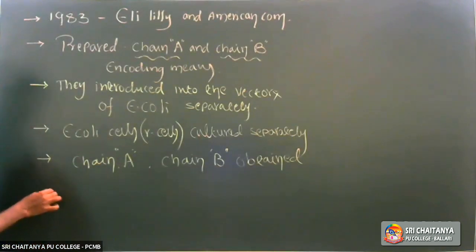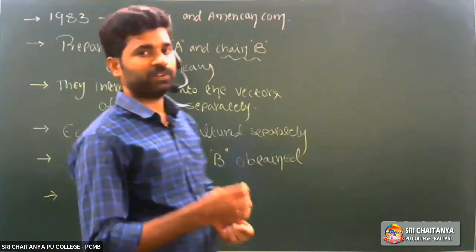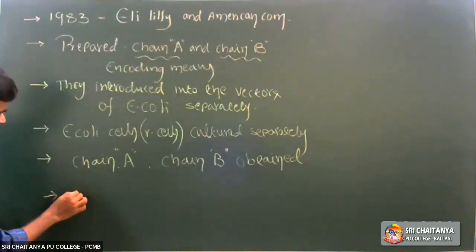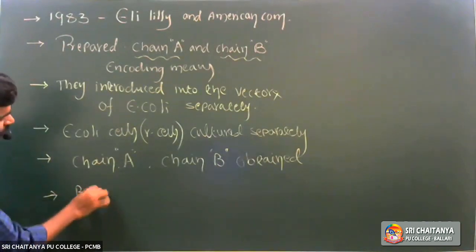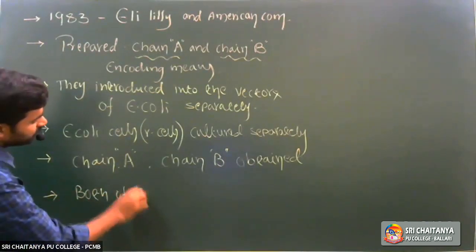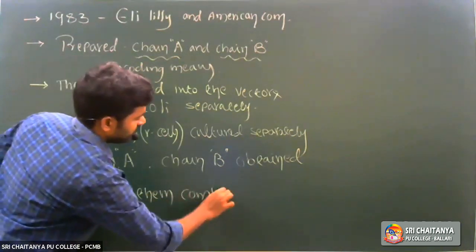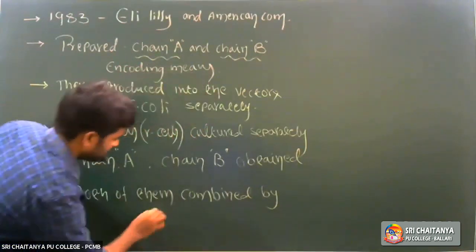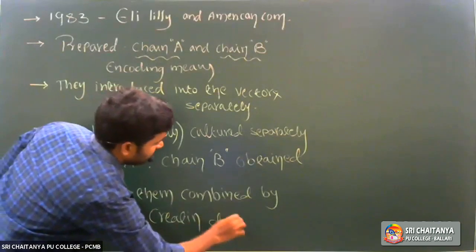Later, chain A and chain B are combined by creating disulfide bridges artificially. Both of them are combined by creating disulfide bridges.